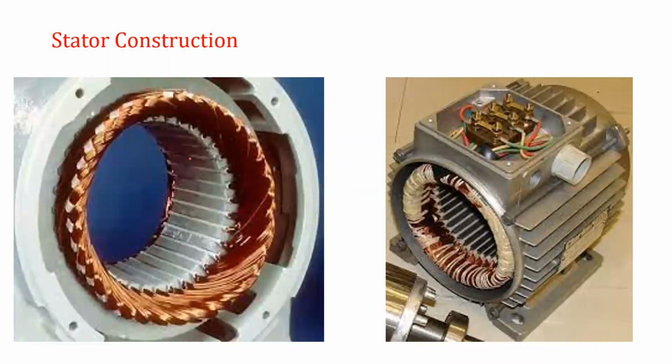Now, stator construction. Stator, again, has a laminated core, using iron materials, in which a balanced, distributed three-phase winding is carried out. So this is the laminated core, and in each laminated core there are some slots, and over these slots the balanced three-phase winding is carried out. So this is one diagram, and this second diagram is the same one.